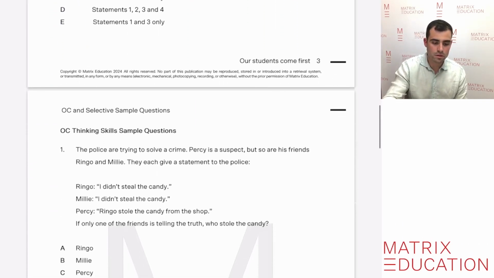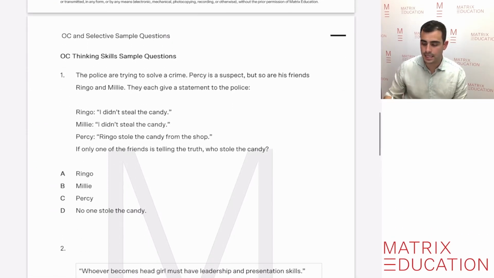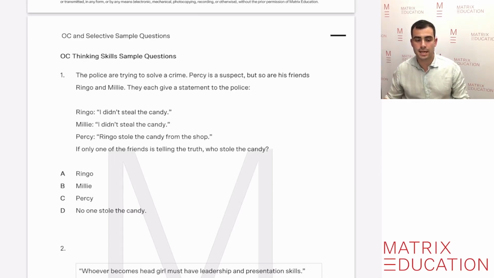Now, the final type of question that may come up in the OC test is thinking skills. This is really important, we believe here at Matrix, to explicitly teach the students, as this does tend not to get explicitly taught in primary school. So this is what sets our programs apart. So we're going to go through 3 of these types of questions because they are very specific to the OC and the selective test.